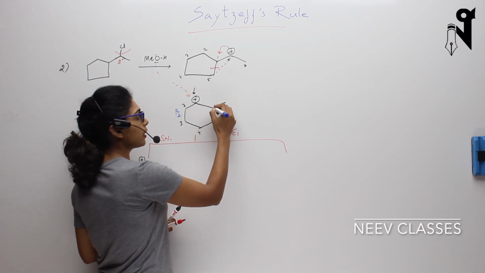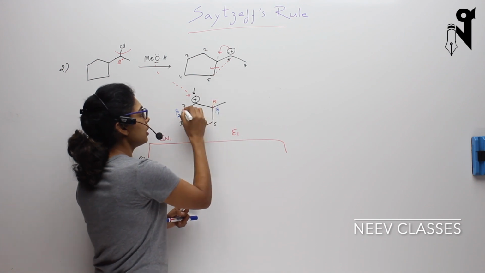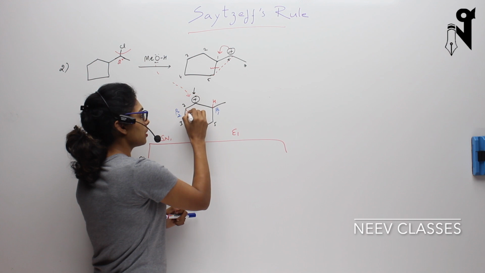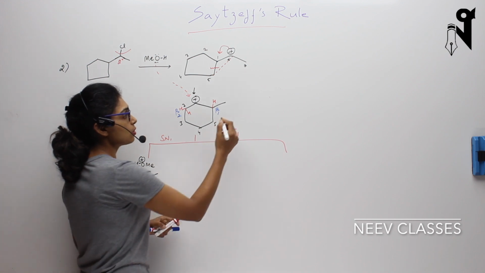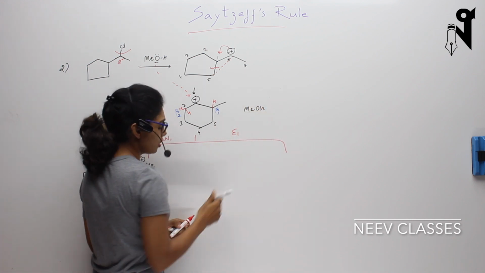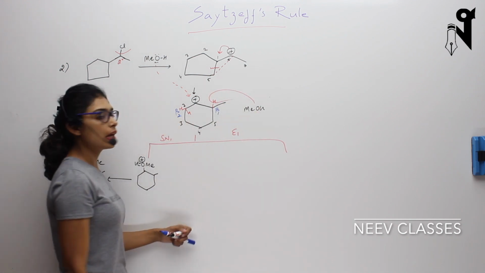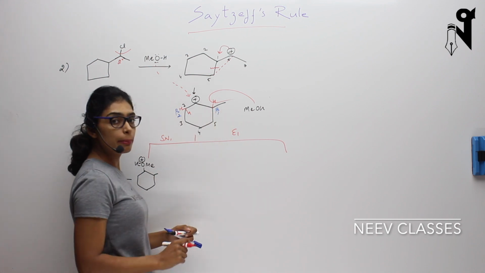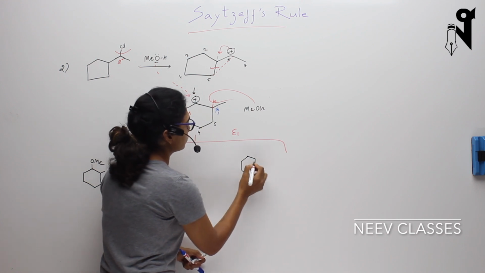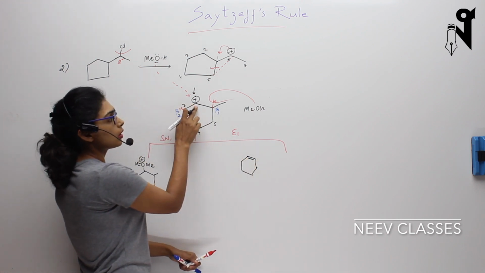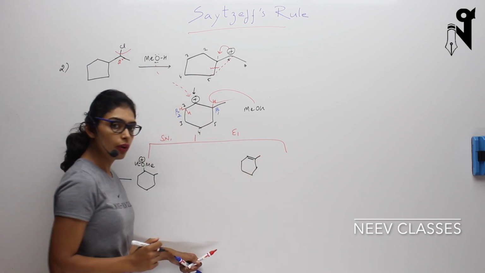Now I'll mention the hydrogens explicitly over here. So this is one hydrogen here, and this is the hydrogen over here. Okay, so what can MeOH do? MeOH can either pull out this hydrogen or pull out this hydrogen. If it pulls out the hydrogen from the beta 1 position, the product formed would have a double bond between this carbon and beta 1. This will be the product formed.